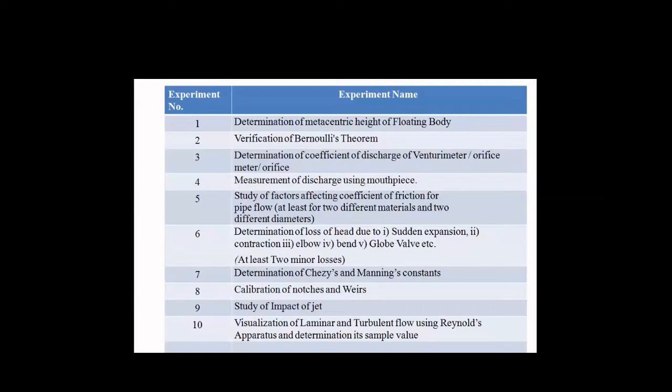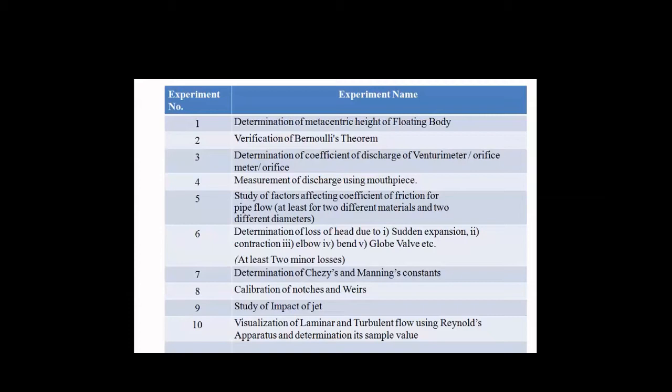The section of the canal is trapezoidal, and for its construction, mostly concrete is used, or sometimes rubble masonry, or sometimes steel is also used for short-span rectangular channels. These different materials have different roughness coefficients. So here we find out the roughness coefficient, and by using this roughness coefficient we study how it affects the flow, through Chezy's and Manning's constant.